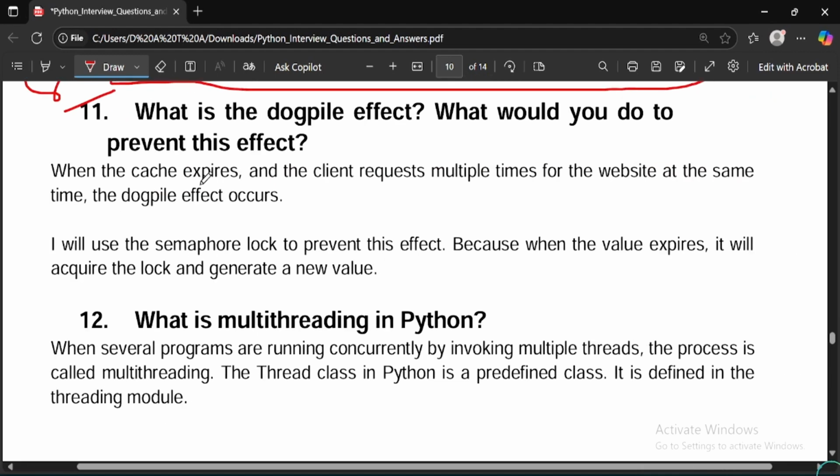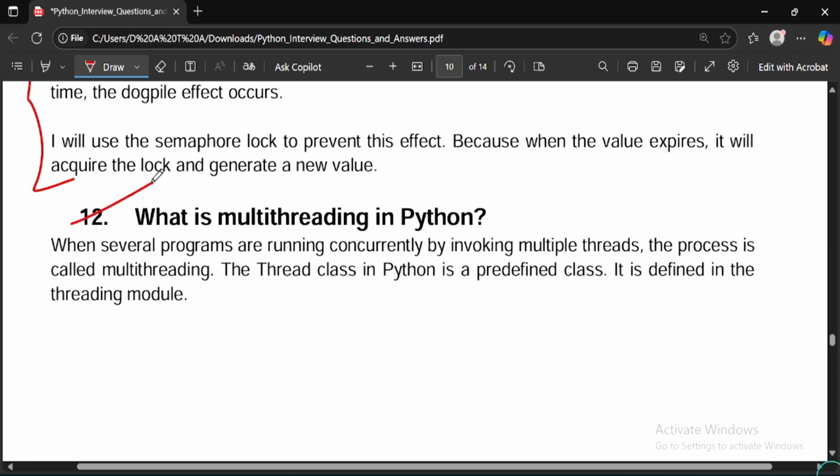So moving on to the next, what is the block pile effect? What would you do to prevent this effect? You can read this. Then what is multi-threading in Python? When several programs are running concurrently, you should know multi-threading in operating systems. If you have learned operating systems, multi-threading happens in threads, and the operating system performs multi-threading.